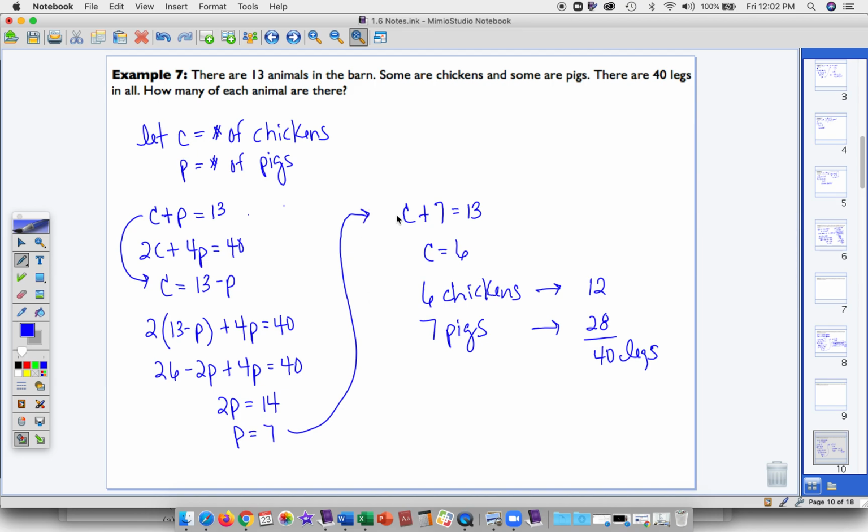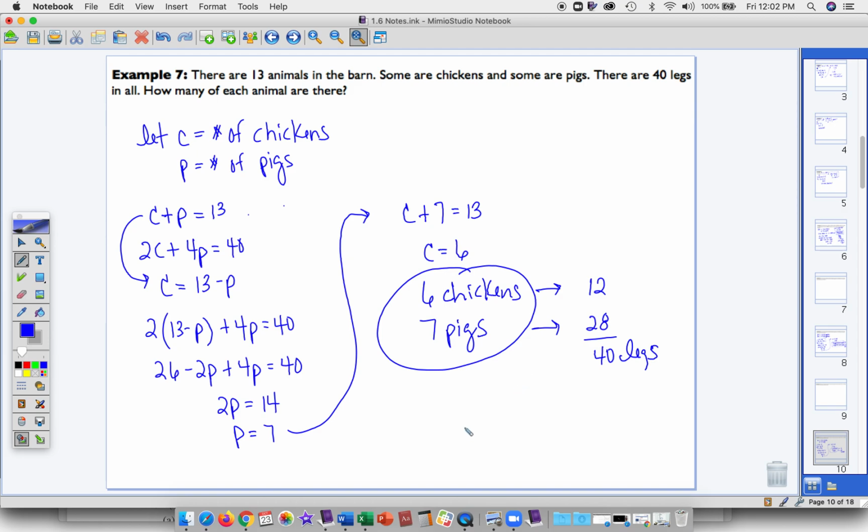After I had P, I plugged back into the first equation, this one here. So C plus 7 is equal to 13, which means there are 6 chickens. 6 chickens means there's 7 pigs. So there's my total of 13 animals. If there's 6 chickens, that gives us 12 legs, and 7 pigs gives us 28 legs, and then adding them up, I get 40 legs. So again, you always want to plug in and check, but your final answer is the number, how many there are of each type of animal.